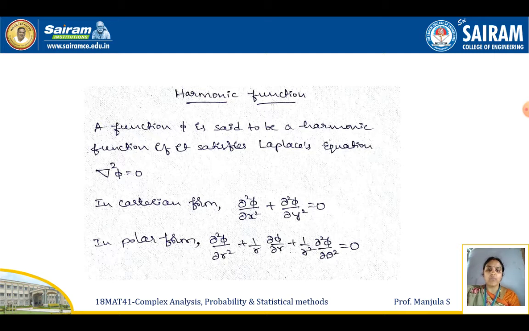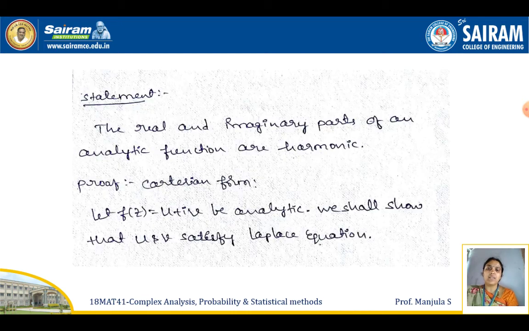In polar form, we can write it as dou square phi by dou r square plus 1 by r dou phi by dou r plus 1 by r square dou square phi by dou theta square equals 0. So if the given function satisfies the Laplace equation, we can conclude that the function is said to be harmonic. That is the basic definition of a harmonic function.